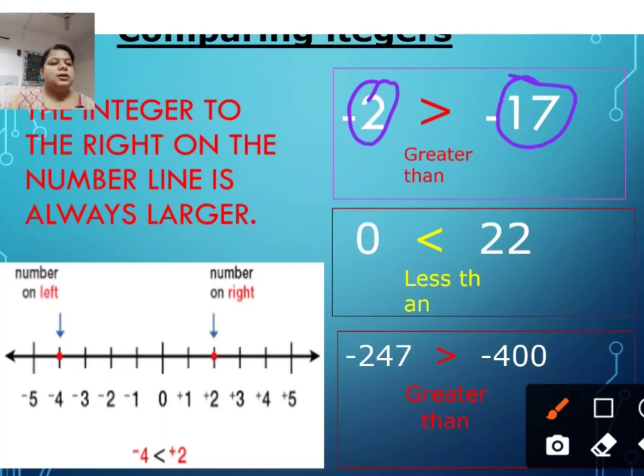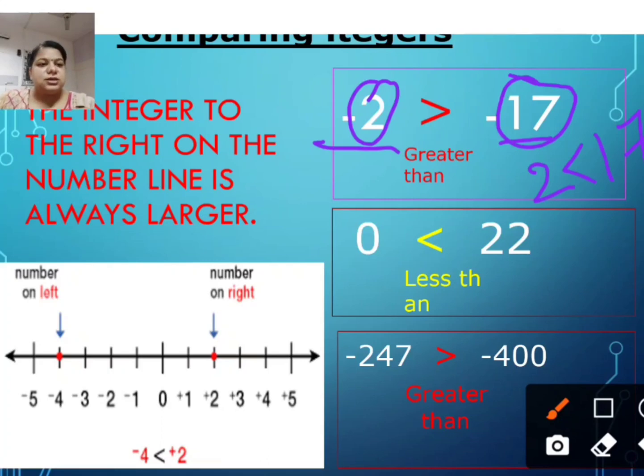It will be in reverse order. I repeat it again. If we compare simply 2 and 17, 17 is obviously greater, right? But when we take the opposites of these numbers, minus 2 and minus 17, minus 2 is greater than minus 17.